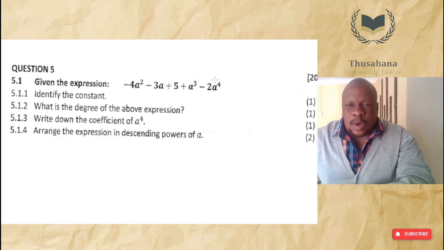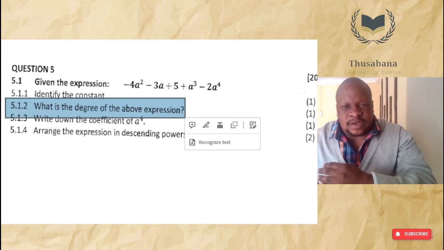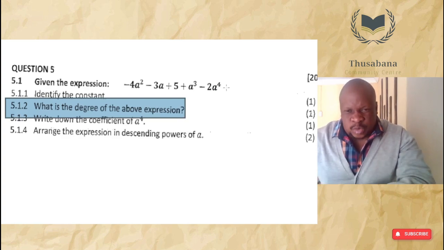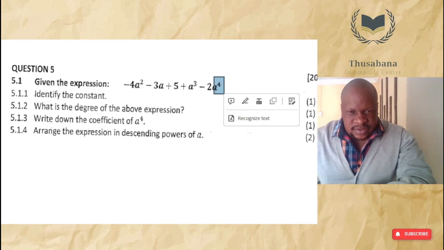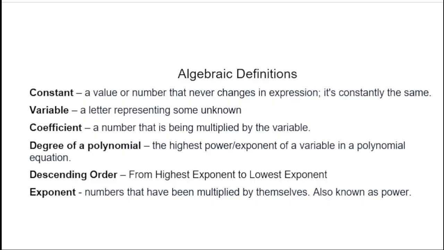So the highest one here, the highest exponent is 4. So in other words, the answer for 5.1.2, where they're asking us what is the degree of the above expression, you will just write 4, because that's the highest exponent. Let us move on back to the definition.